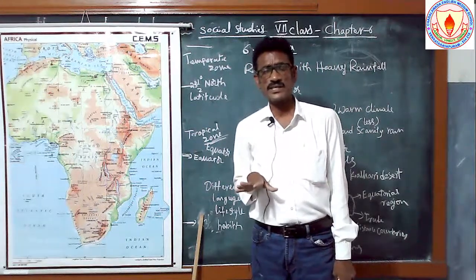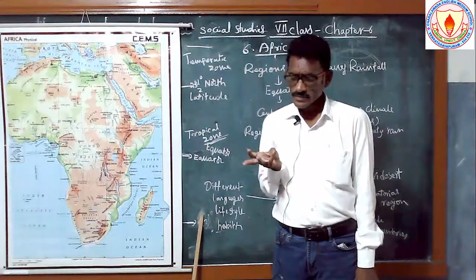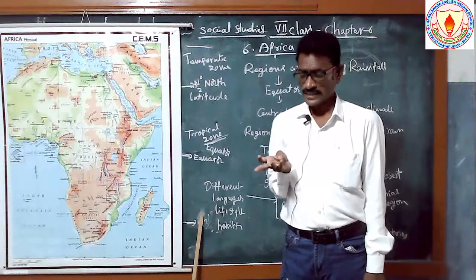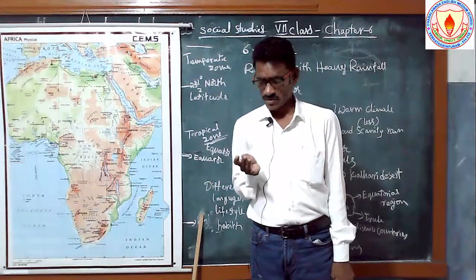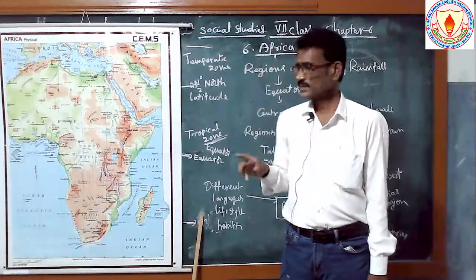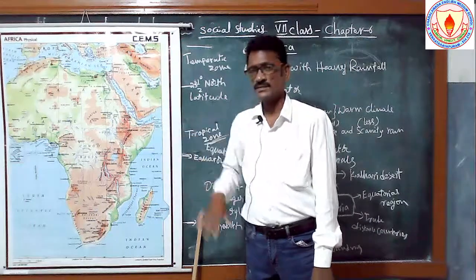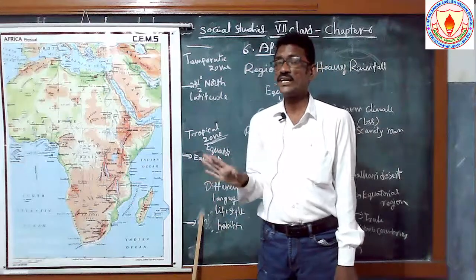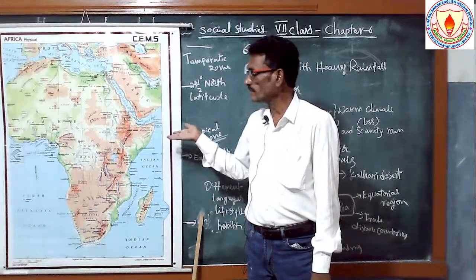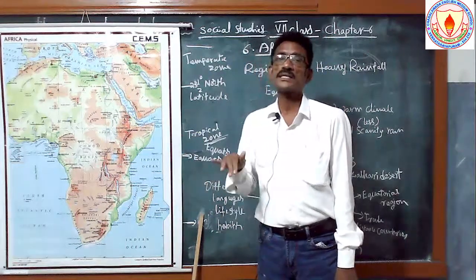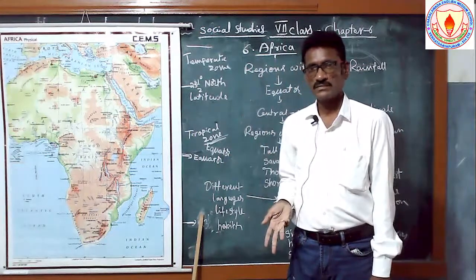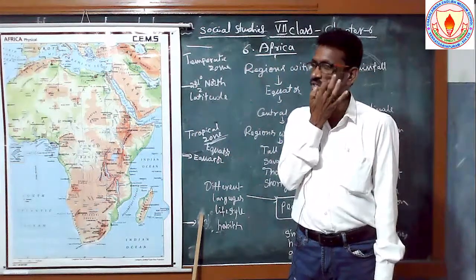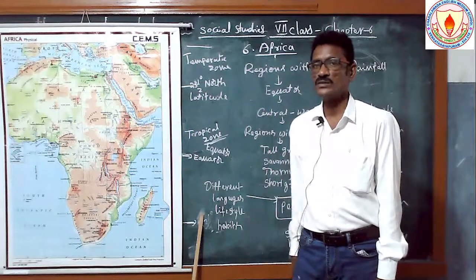The main important latitudes are the Tropic of Cancer, the Equator, and the Tropic of Capricorn. These 3 pass through the middle of the Africa continent. You can find out whether these 3 pass through any other continent or not. Try to find out.